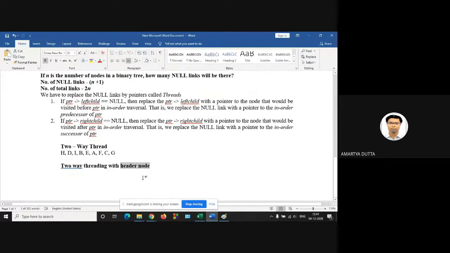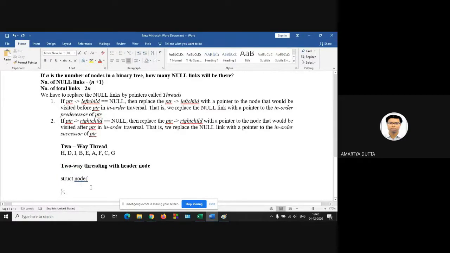So in case of header node, the node structure will be in this form: struct node. Can you guess the node structure for two-way threading with header node? No, sir.